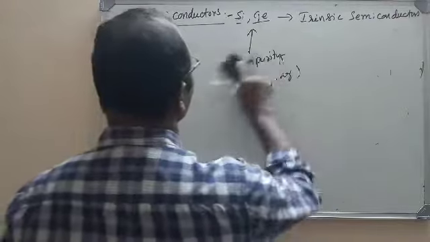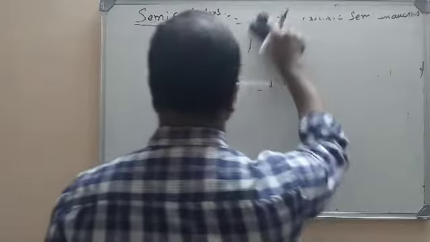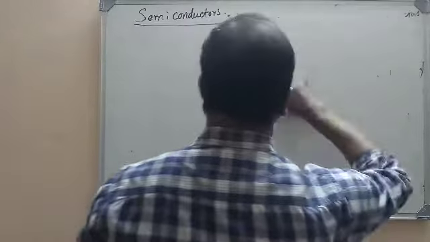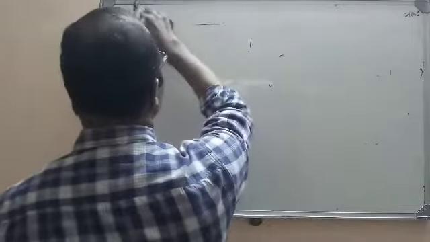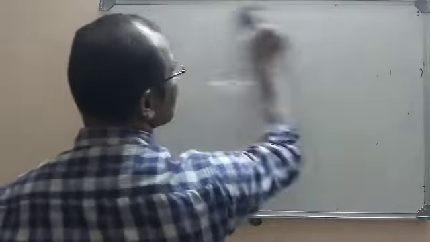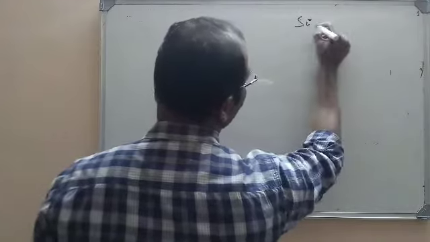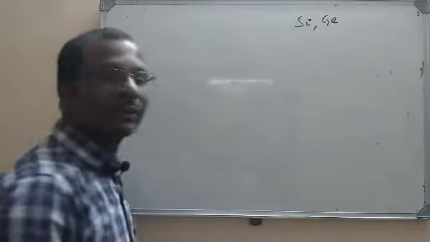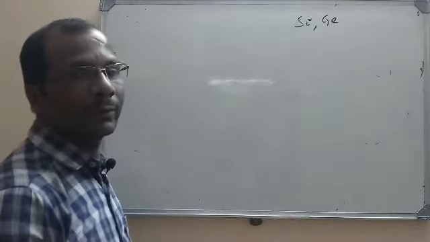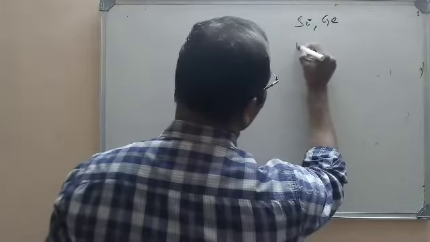Now what is the impurity that we require to add? First of all, we need to know some basic information regarding silicon or germanium. Silicon and germanium belong to the 14th group, or fourth group, Roman number 4. So their valency is 4.